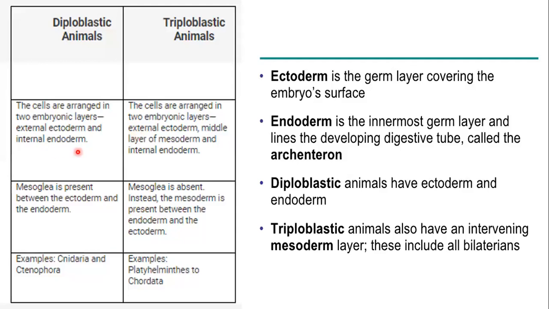Now, this is the difference between these two groups. You need to read all these things. This is ectoderm, the germ layer covering the embryo surface. The innermost digestive system is going to develop from endoderm. Diploblastic animals have ectoderm and endoderm. Triploblastic animals have an intervening mesoderm layer. These include the bilaterians. So this is the difference between the two groups, and they have mentioned the examples as well. Ctenophora is mentioned here, and Ctenophora is basically the comb jellies and related groups.